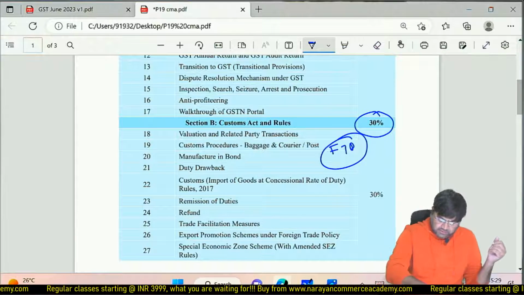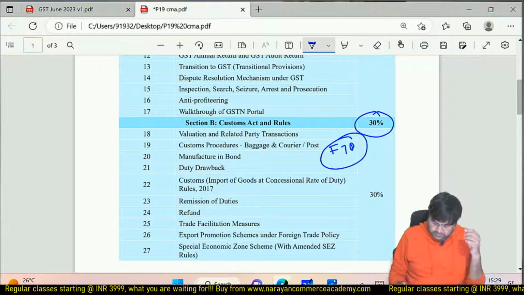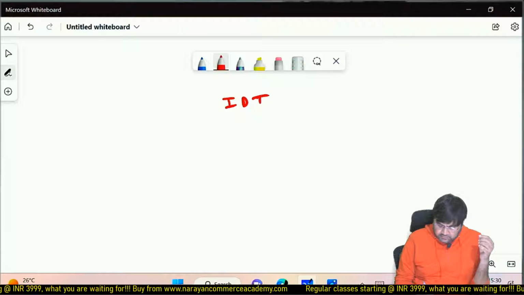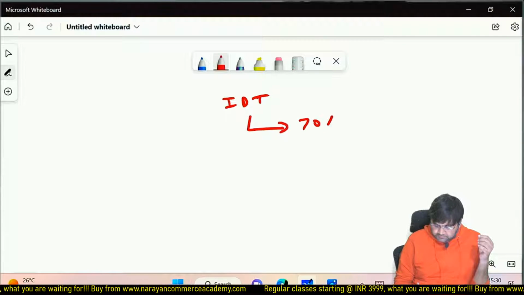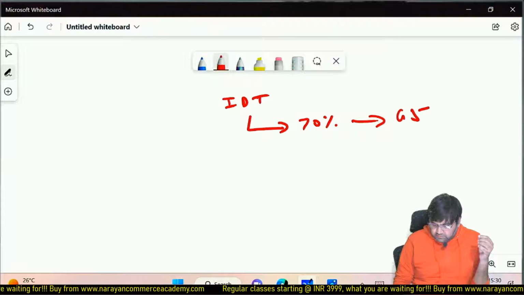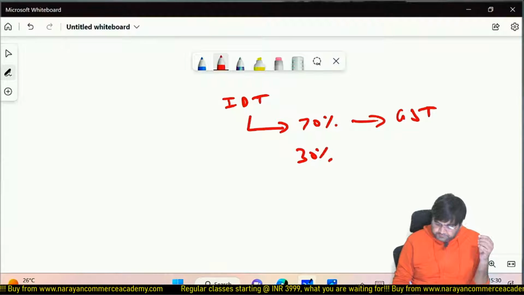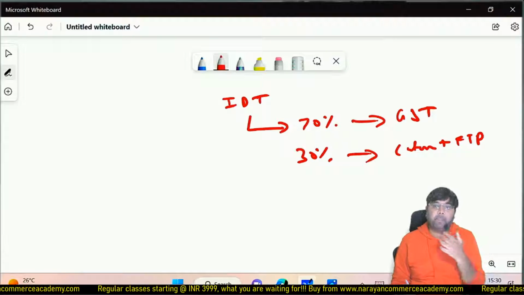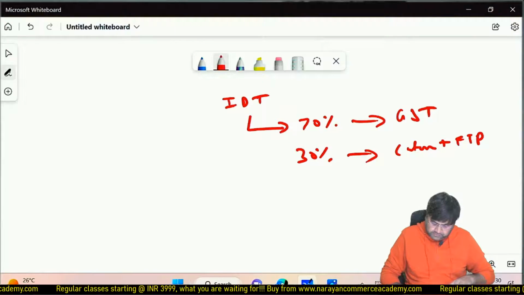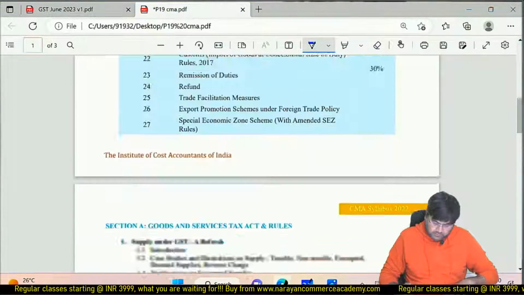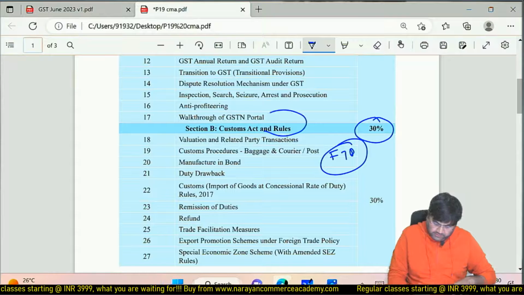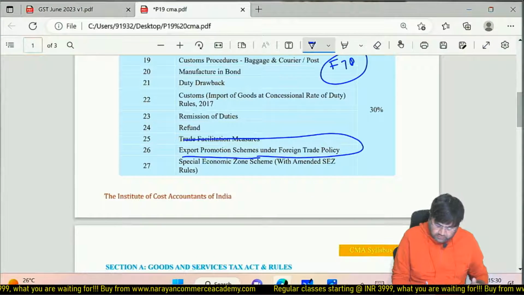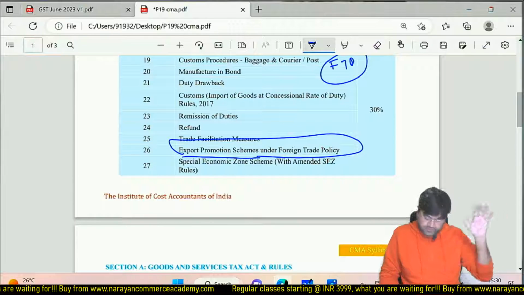So 70% IDT is GST and 30% is custom plus FTP, you can say. Okay, so you can see here, 30% custom act and rules. So it is also going to include the export promotion scheme under foreign trade policy and other provisions.